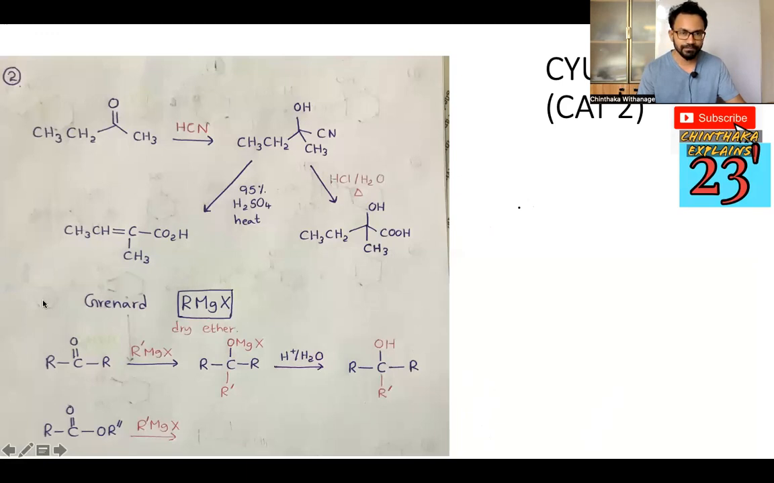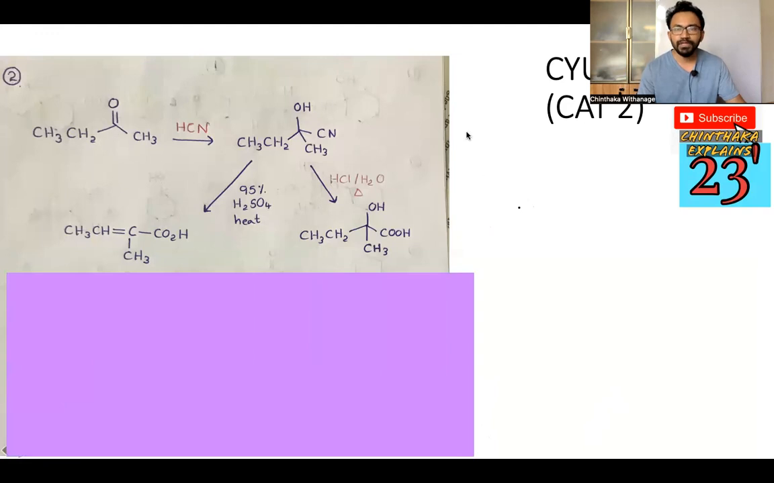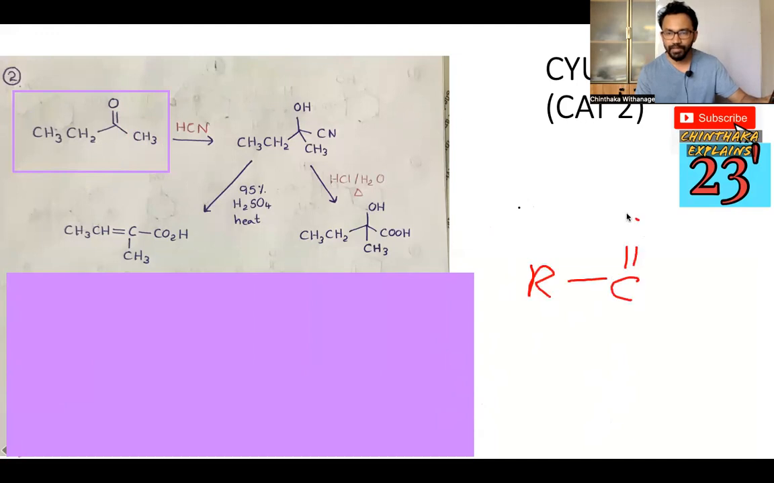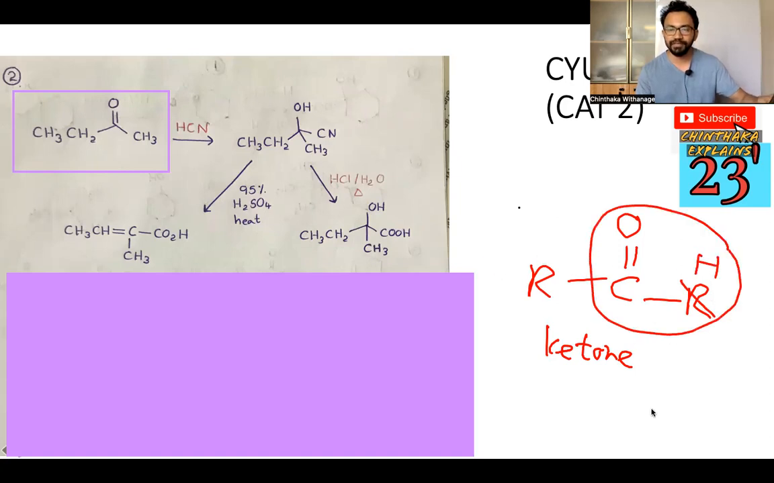Here I have shown you another set of reactions. So first of all, what is this compound? It is a ketone. You can easily see it's a ketone: R group, carbonyl group, then R group. If instead of this R we have hydrogen, this is an aldehyde. Very basic things you need to know.